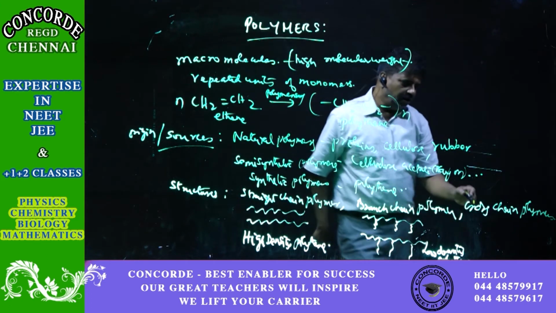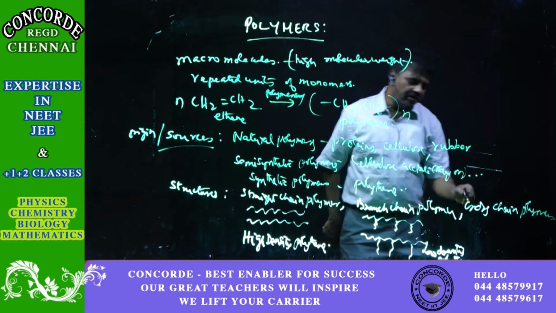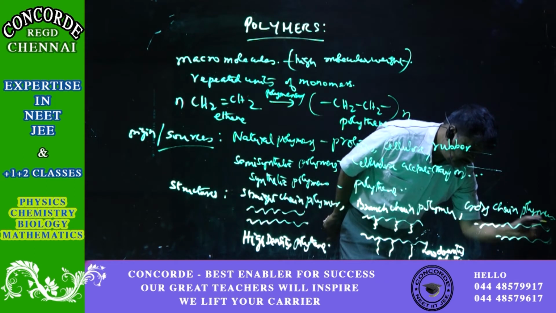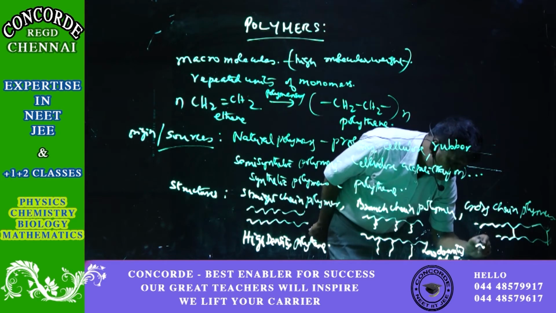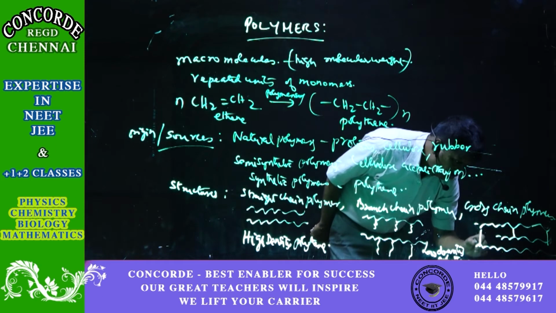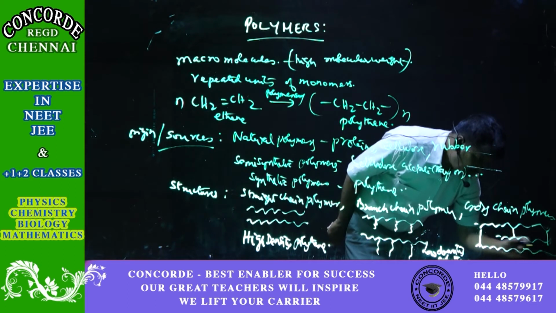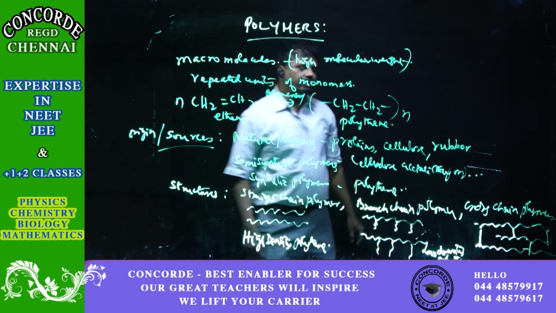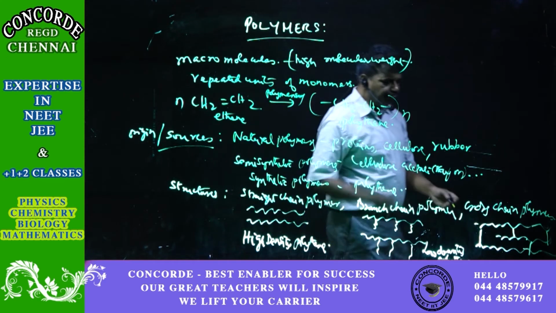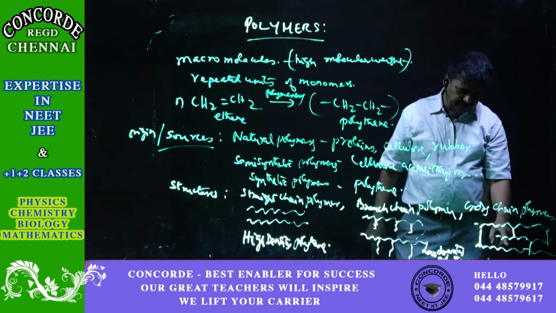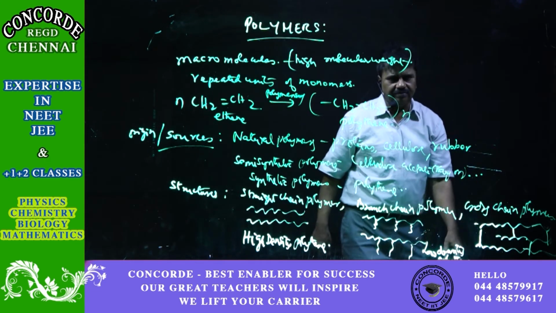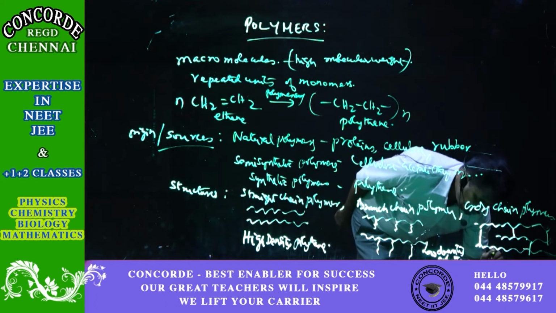Then the cross chain polymers, in which one layer is attached to another layer by a covalent bond. This also consists of different layers. The first and second layer may be attached, second and third, or first and third. An example of this is bakelite.